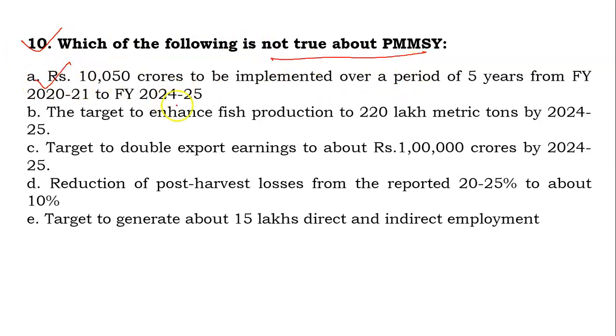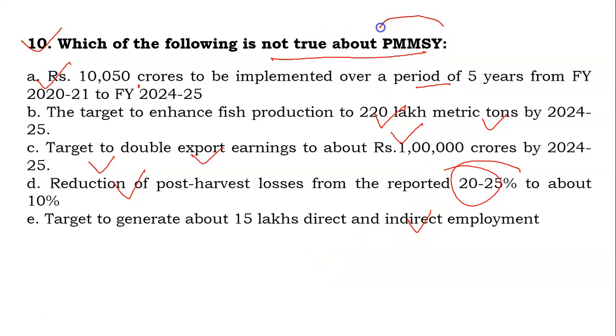Now the 10th question, which of the following is not true about the PMMSY? Your options are: A, rupees 10,050 crore to be implemented over a period of 5 years from financial year 2021 to financial year 2024-25. Option B, the target to enhance fish production to 220 lakh metric tons by 2024-25. Target to double export earnings to about rupees 1,000 crores by 2024-25. Reduction of post-harvest losses from the purported 25% to about 10%. Or target to generate about 15 lakh direct and indirect employment.